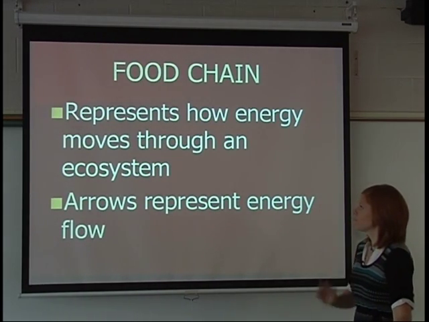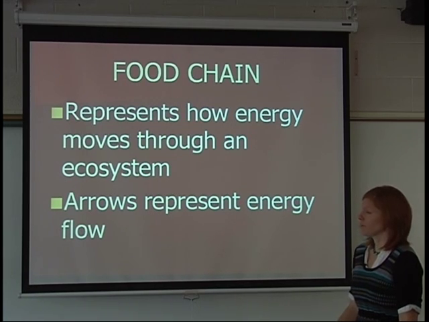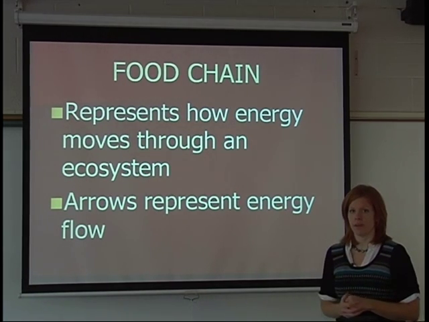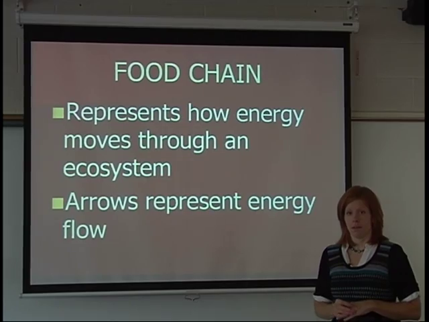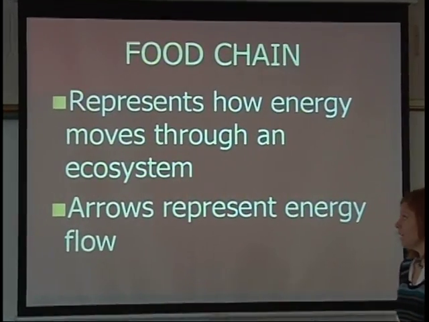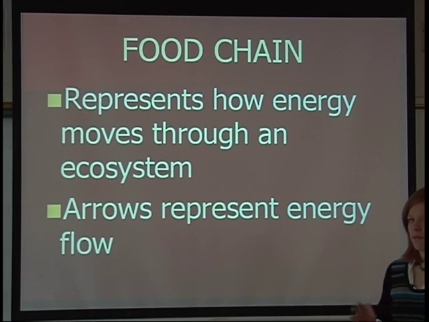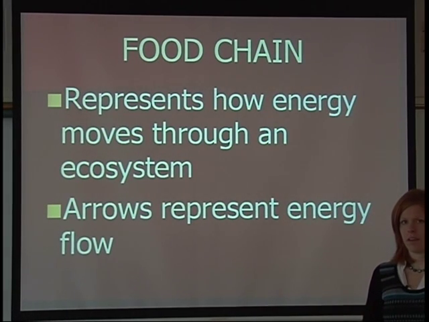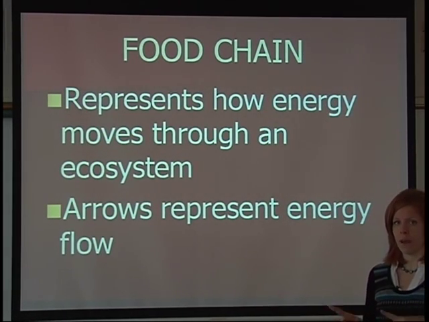So first we're going to have a food chain. A food chain really just represents how energy flows through an ecosystem as one organism eats another organism to obtain its energy or food. And we're going to be showing arrows from one organism to the next, and the arrows will represent the flow of energy.